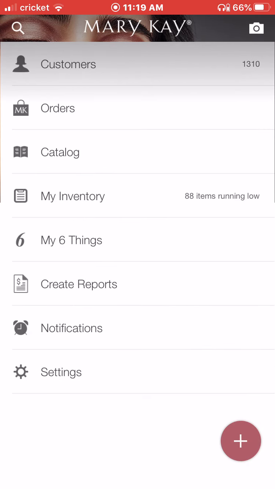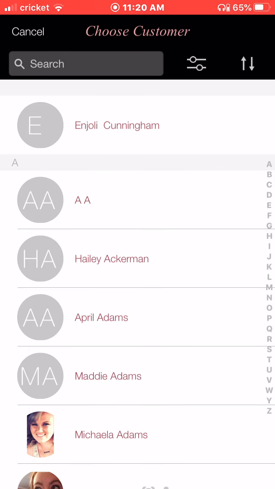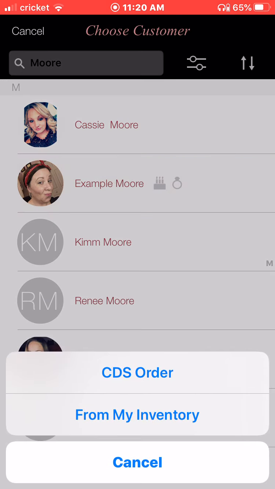Anyways, okay, let's get into the real important thing. So, what do I use this for? I use it for my 6 things. I use the reports, but I mainly use it for orders and customers. So we're gonna go and we're gonna create an order. I hit that button. I'm going to hit the shopping bag. All right, and I'm gonna look for example more. She's our new customer. Okay, great.